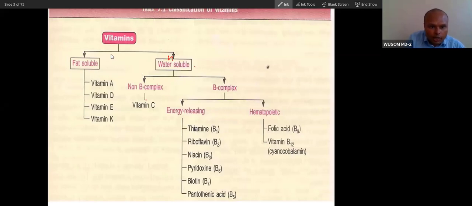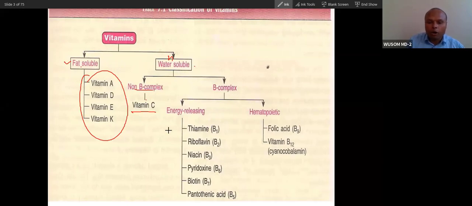Let's see the classification. We can classify vitamins into two groups. Fat soluble vitamins are A, D, E, K. We will talk about fat soluble vitamins in the next class. Water soluble vitamins are vitamin C and the B complex. Vitamin B complexes are vitamins B1, B2, B3, B6. You already know about these vitamins.